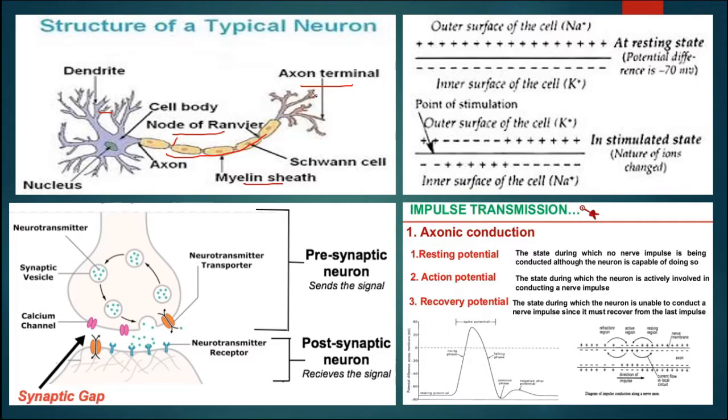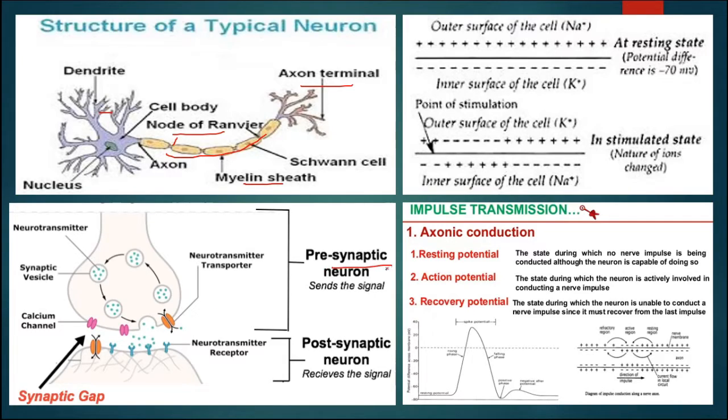This last, the terminal point of this nerve, is known as synaptic knob, and this synaptic knob has neurotransmitter, a chemical, and that helps in the process of sending or receiving the message.